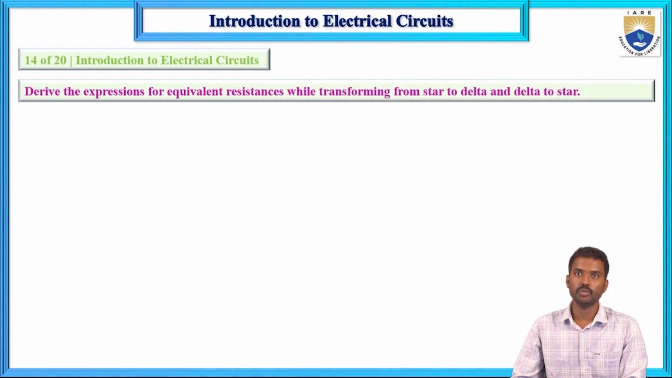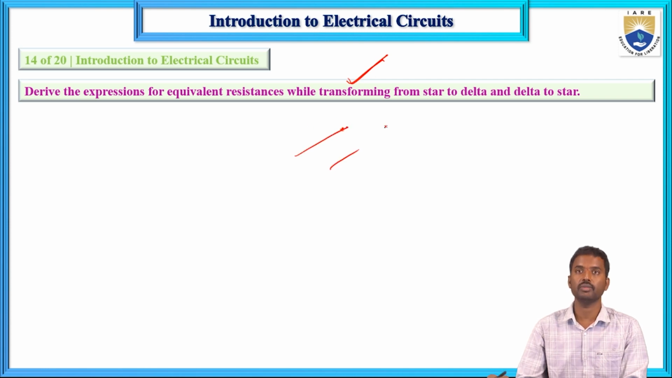Next, derive the expression for equivalent resistance while transforming from star to delta and delta to star. This question also I derived, in the star to delta transformation technique lecture. So you just go through that lecture for star to delta and delta to star.